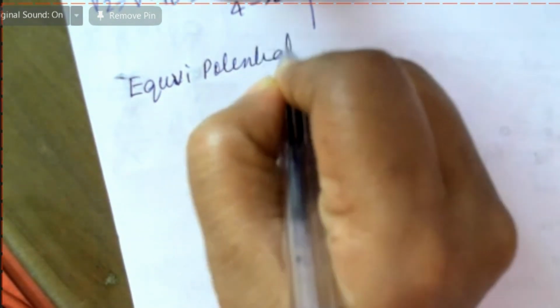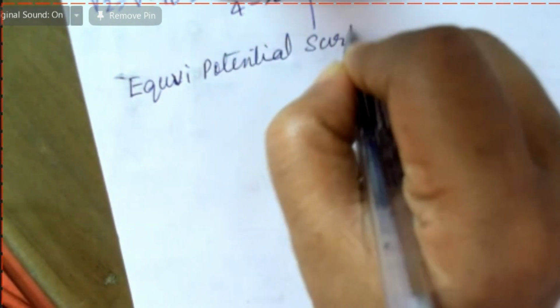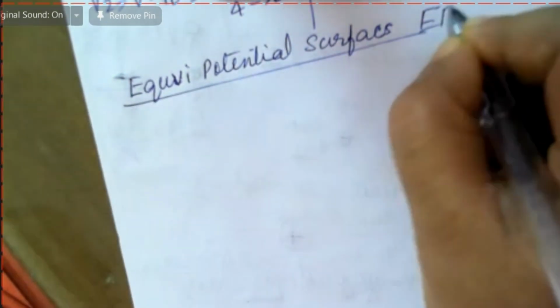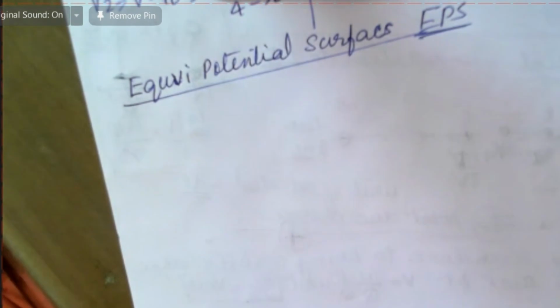That is very important, and then we will do the other thing. Here I am going to write EPS, equipotential surfaces.